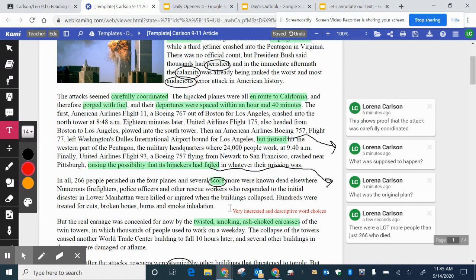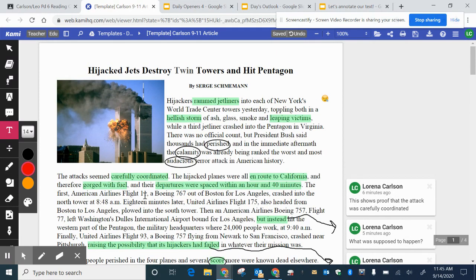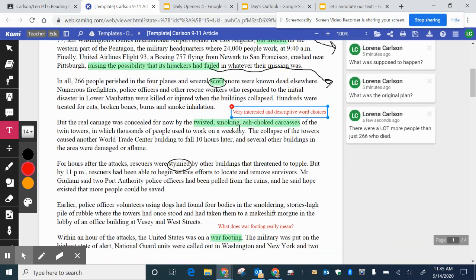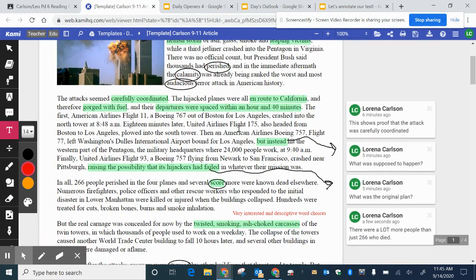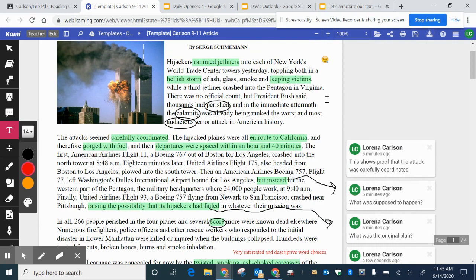So I've walked you through what I'm thinking and some of the tools that I use when I'm annotating some text. And I just chose to do the first page for you. So I hope that this helped you at least understand a little bit about some of the ways that you can take notes on the actual text that you're reading to help you interact better and remember more about what is in the article.